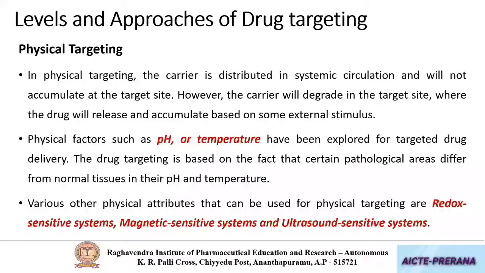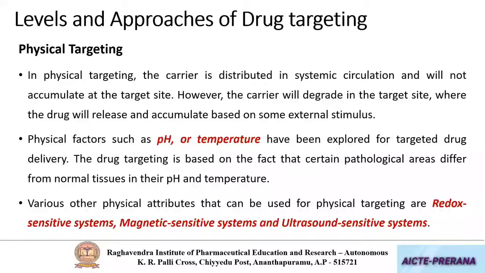Or else, the temperature of the tumor microenvironment will be slightly higher when compared to the local body temperature. At these higher temperatures also, the drug delivery system will be able to detect it, thereby releasing the drug only at specific physiological conditions.